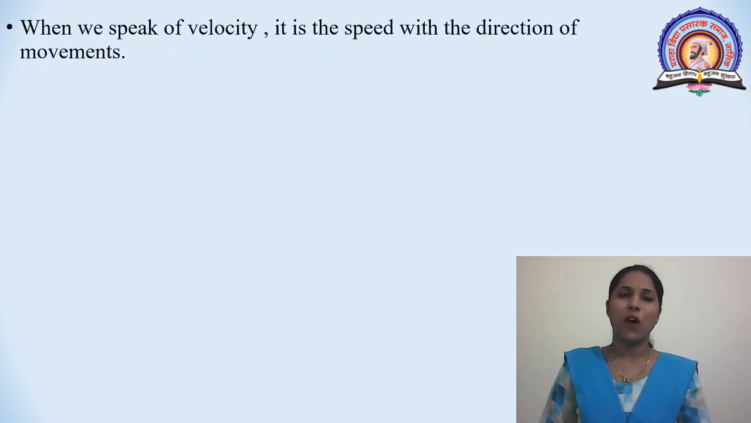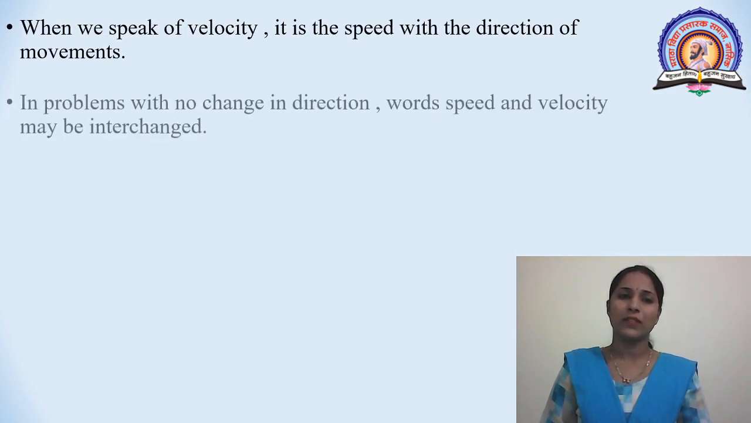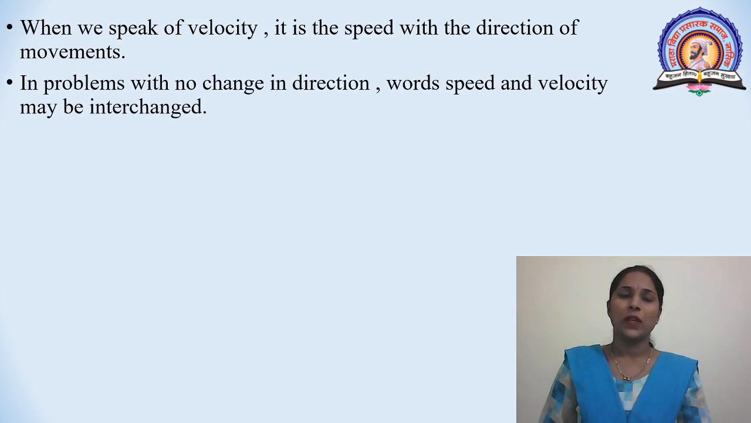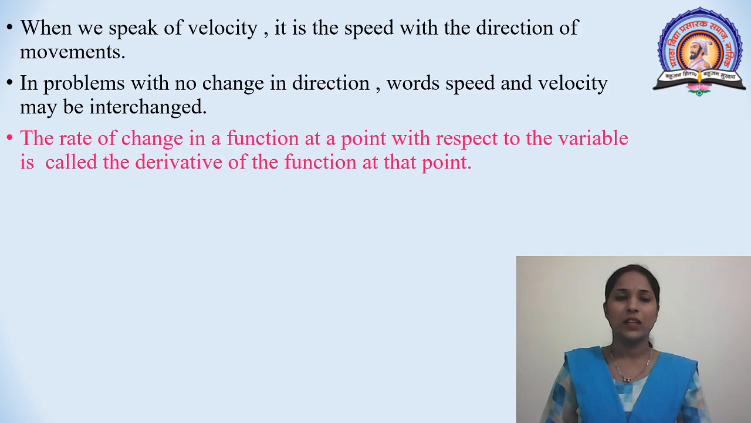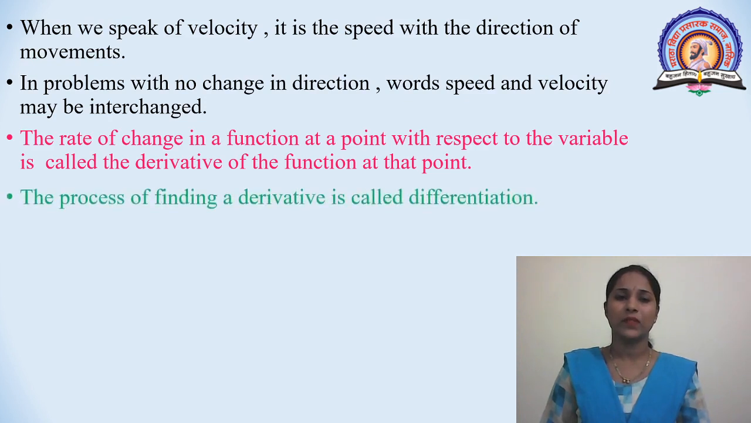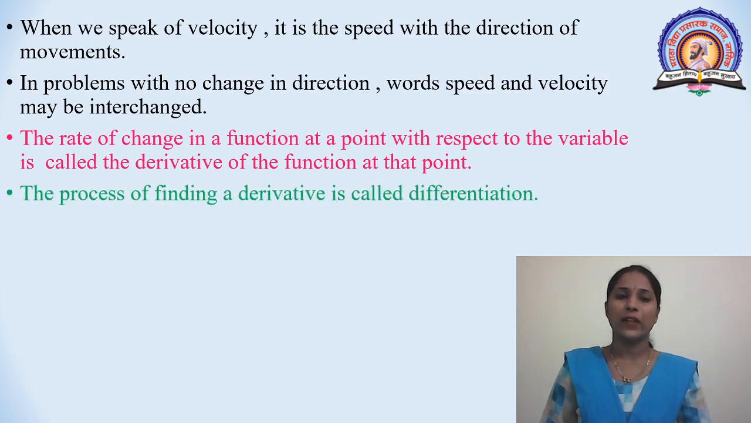When we speak of velocity, it is the speed with the direction of movements. In problems with no change in direction, words speed and velocity may be interchanged. The rate of change in the function at a point with respect to the variable is called the derivative of function at that point. The process of finding the derivative is called differentiation.